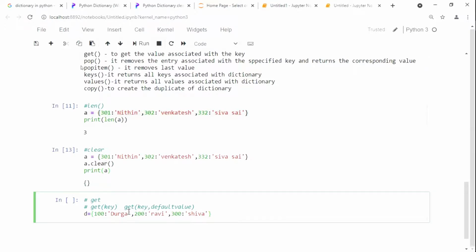Now see here, next one. I need to print 100, that is, I need to print the name Durga. Can anyone say how I can print this one?